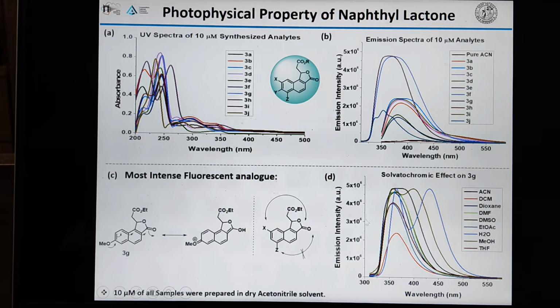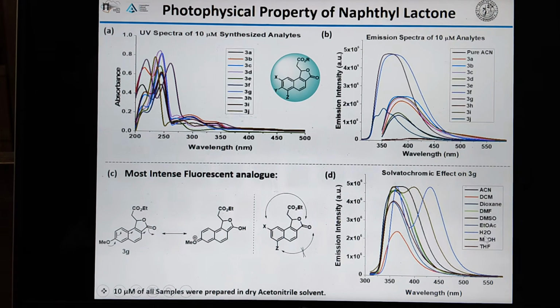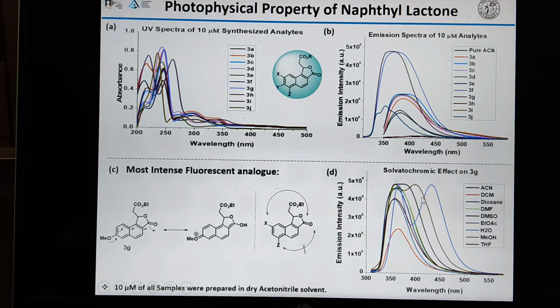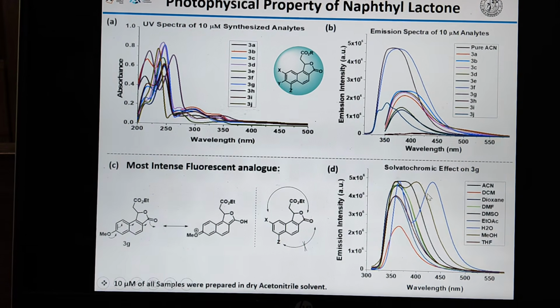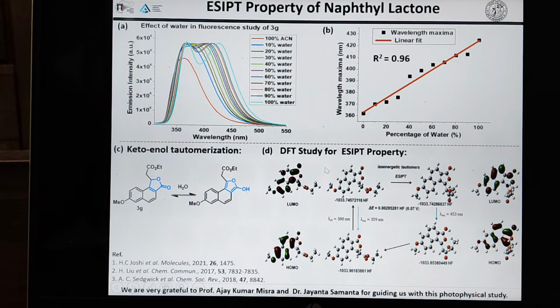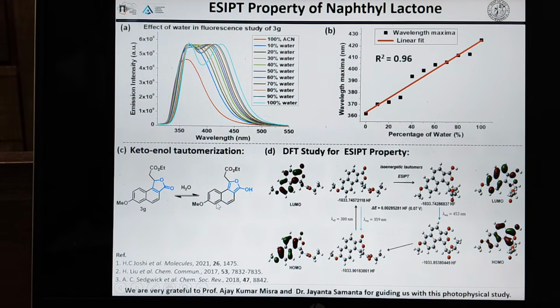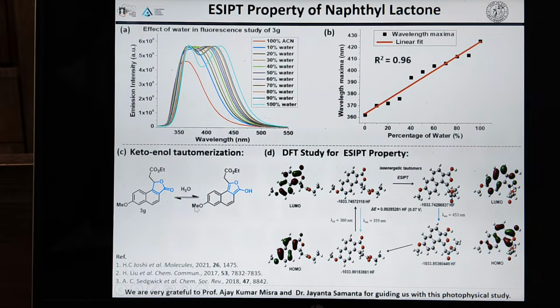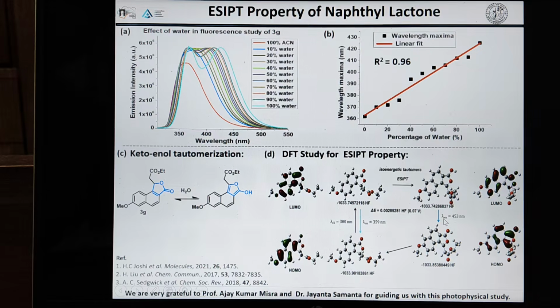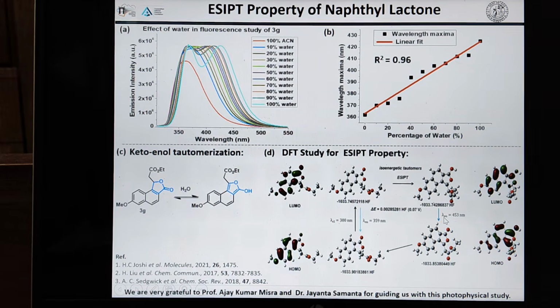This solvatochromic effect shows that methanol and water give two peaks, and the two distinct peaks are explained by the excited state intramolecular proton transfer phenomenon, where keto and enol forms are present, and the enol form has a higher bathochromic shift compared to the keto form. This has been confirmed by density functional theory.